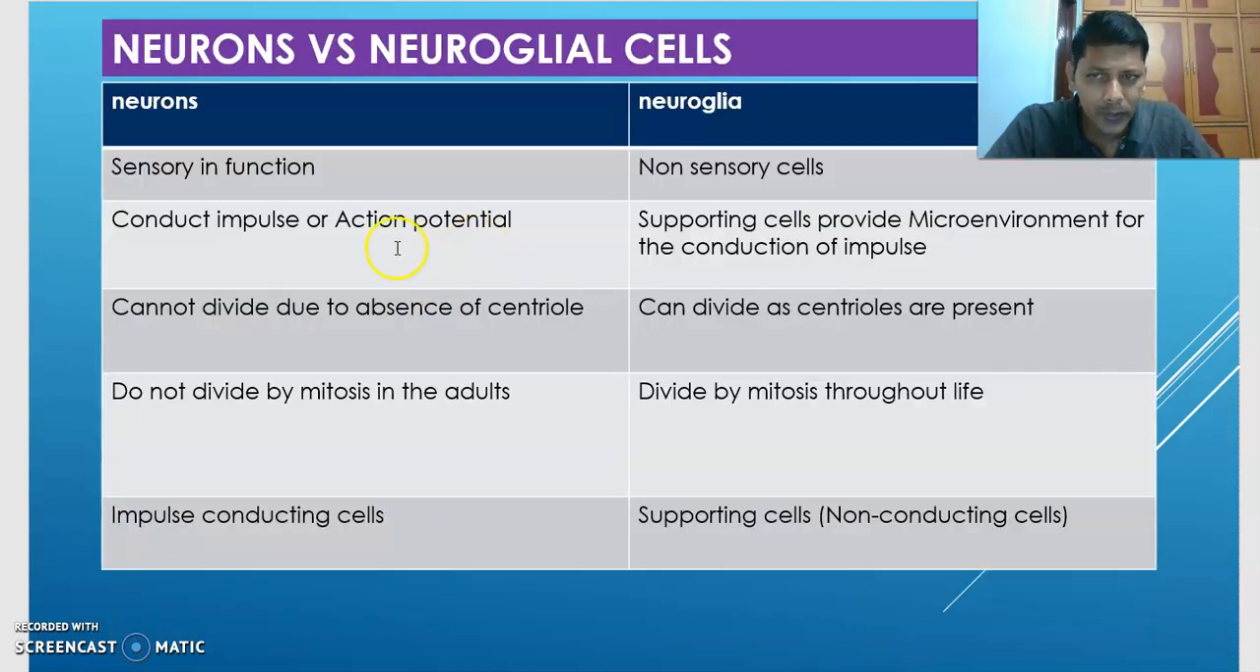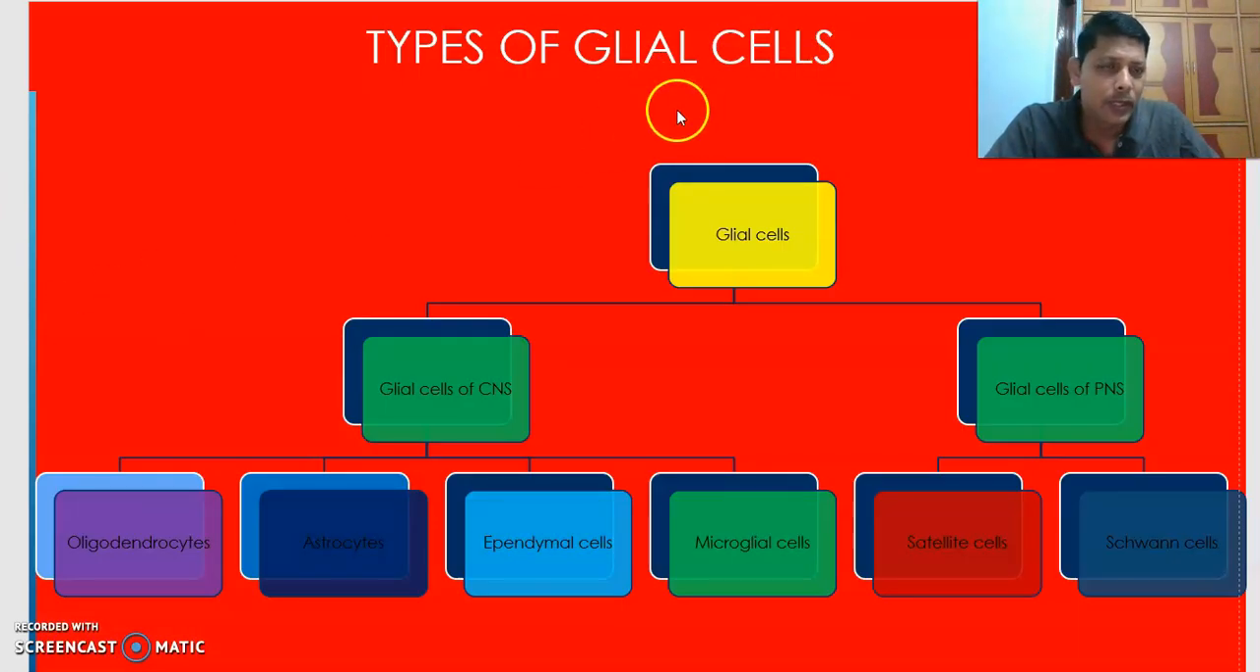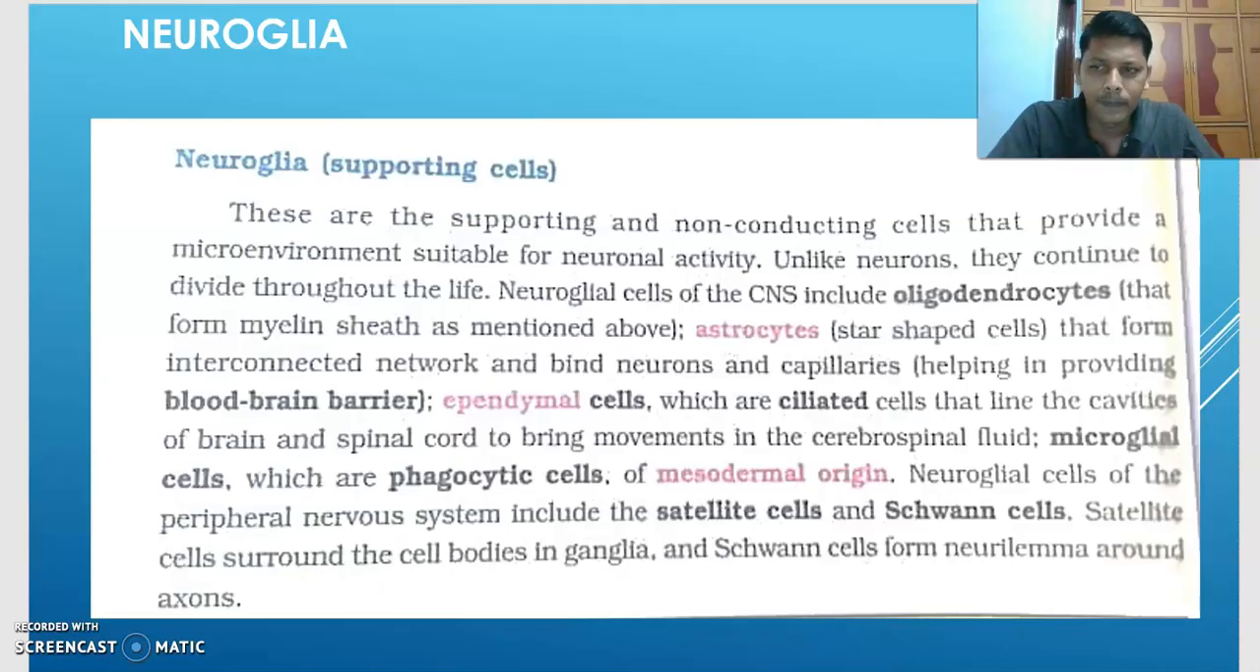We learned the differences between nerve cells and neuroglial cells. We also learned the types of glial cells or neuroglial cells. Now we are going to talk about these different types of neuroglial cells. Pay attention. Neuroglia are supporting cells. These are supporting and non-conducting cells that provide a microenvironment suitable for neuronal activity. Unlike neurons, they continue to divide throughout life because they possess centrioles.